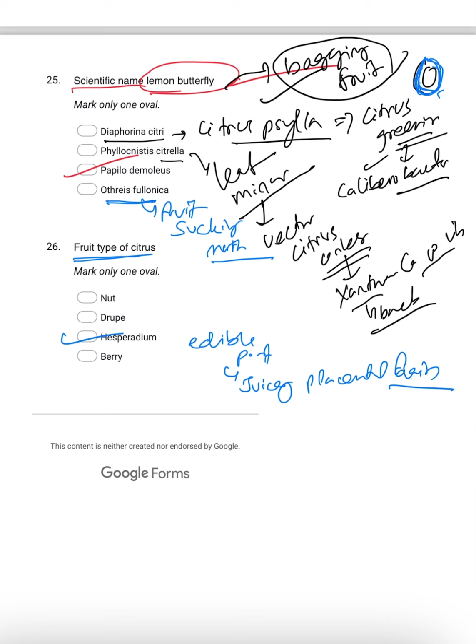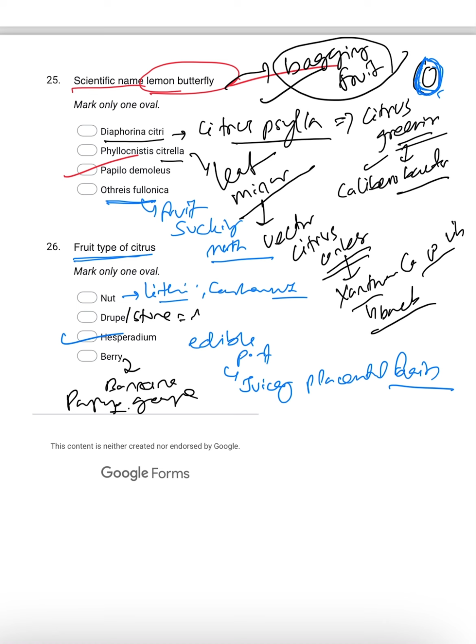Nut, the example will be lychee or cashew nut. These are fruit types. Berry: banana, grape, papaya. Drupe or stone fruit is nothing but the mango, and almond.